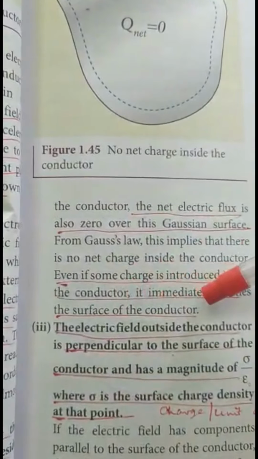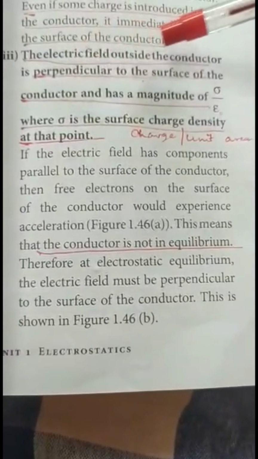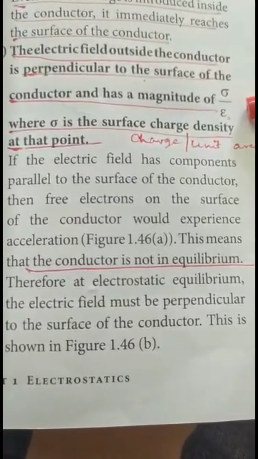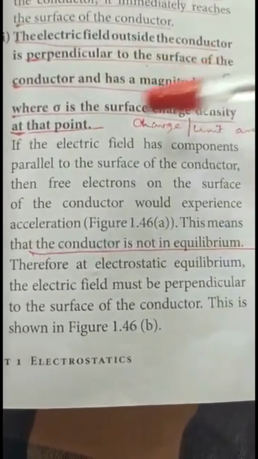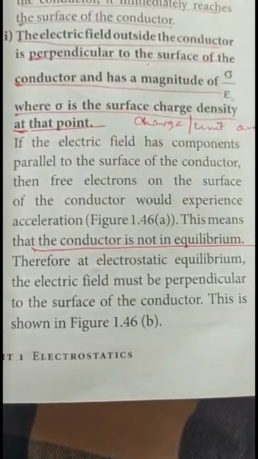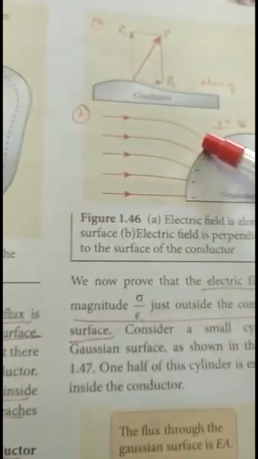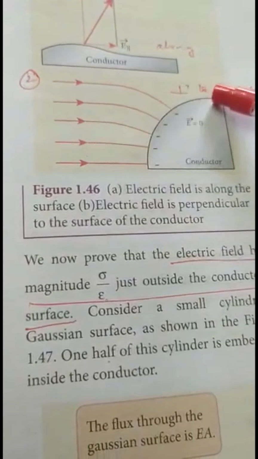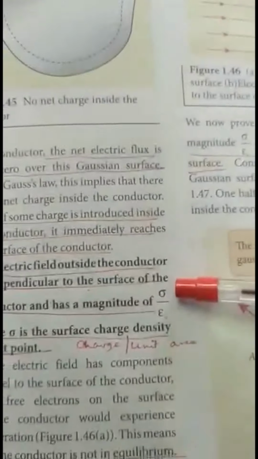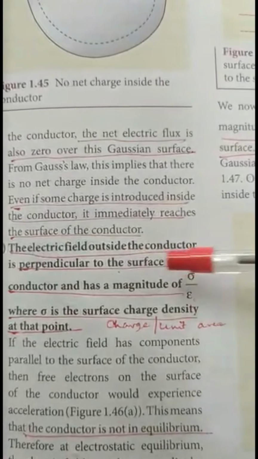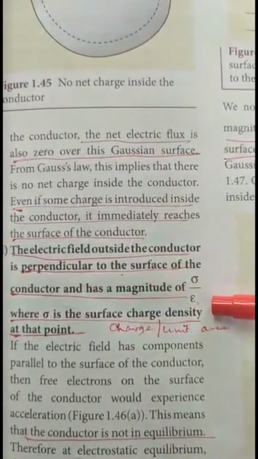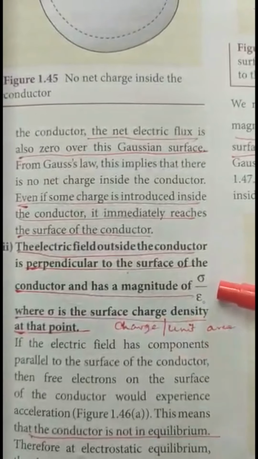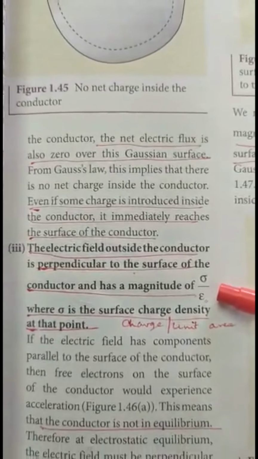The third point is that the electric field outside the conductor is perpendicular to the surface of the conductor and has a magnitude of sigma by epsilon naught, where sigma is the surface charge density at that point. That means when you consider this surface, the electric field will always be normal to it. Surface charge density means charge per unit area, and epsilon naught is the permittivity of free space.